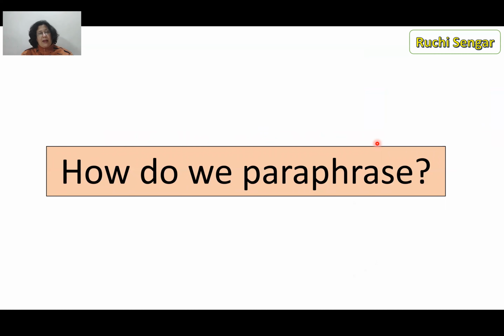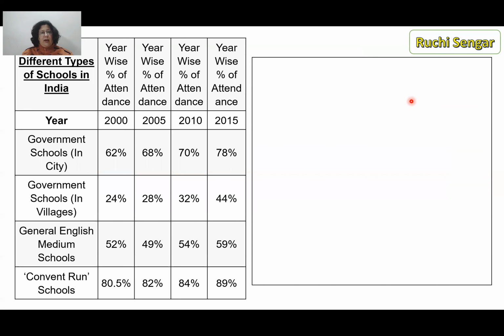Okay, so how do we paraphrase? Obviously, you ask this to the kids, any ideas? How do we paraphrase? What is it that you would like to begin with? And let them give you some answers. And then you just make it a little tight and tell them, okay, children, for example, this is the data that we have. Now, what is it?